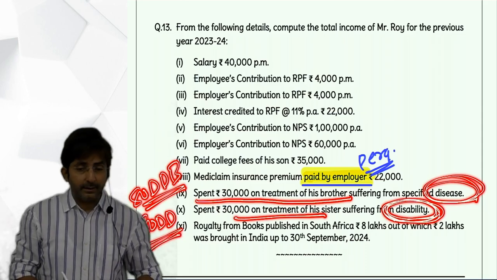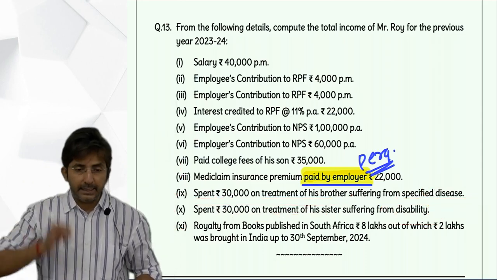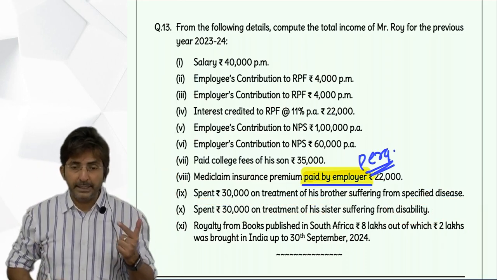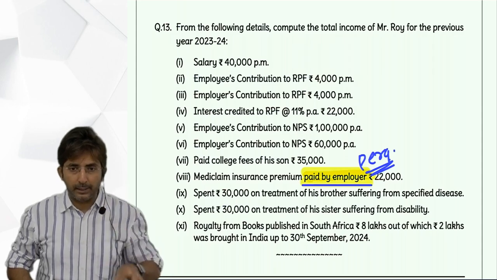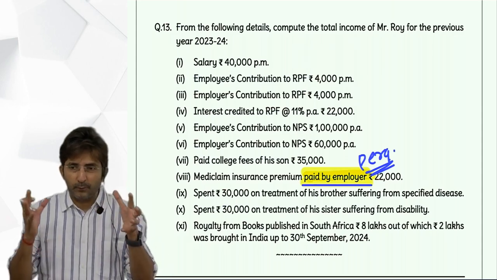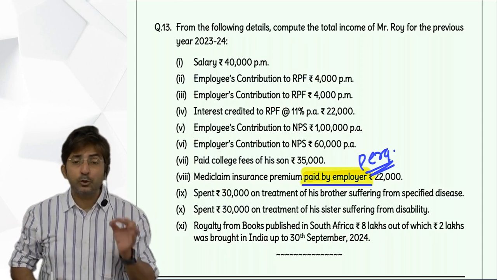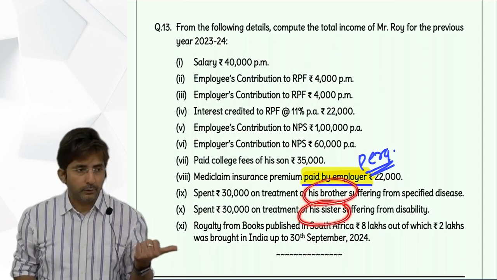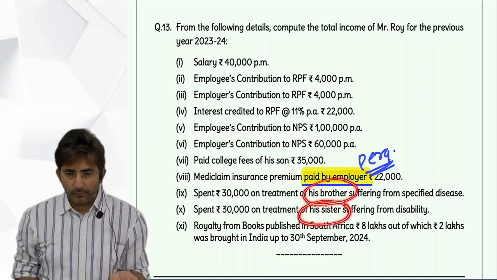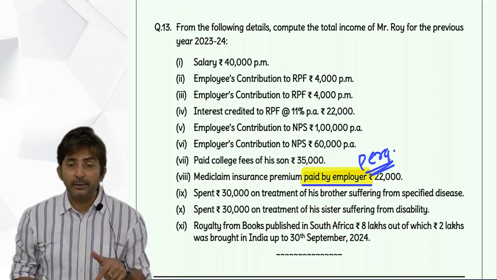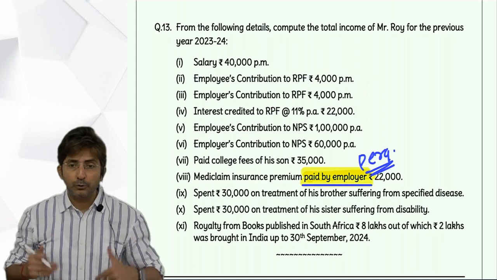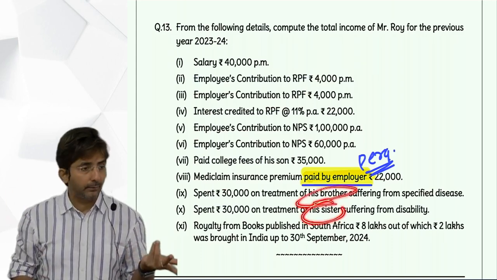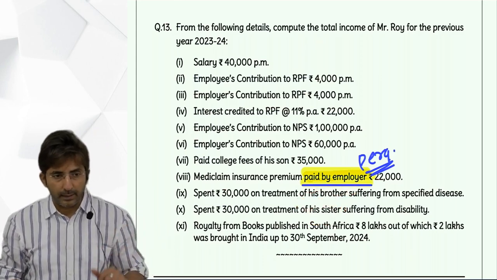But you have to check HDR, BDR. What was HDR? Handicap dependent relative. And what was BDR? Bimar dependent relative. Bimar means suffering from disease. But they should be dependent relatives. What about dependent? Not given. So we assume they are dependent. What about relative? Who is a relative in 80DD? Spouse, children, parents, brother, sister. So brothers and sisters are relatives. So they are covered in relative.